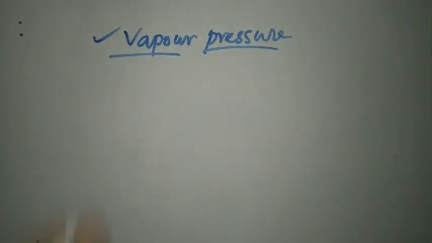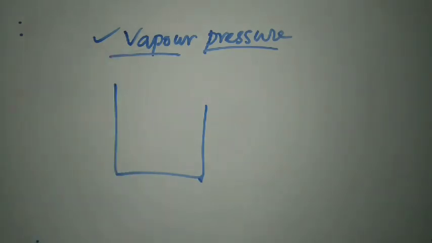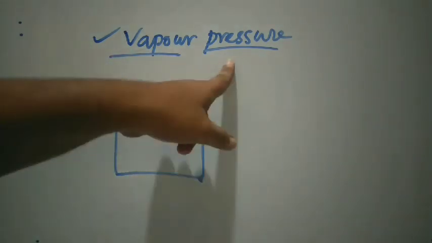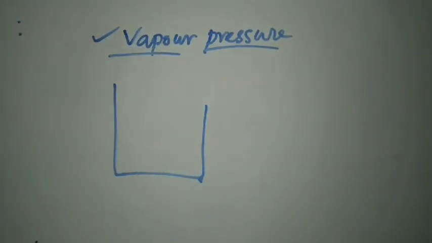What is vapor pressure? Vapor pressure, it is very clear from the name. The pressure exerted or pressure given by the vapor is known as vapor pressure. The pressure given by vapor is known as vapor pressure.